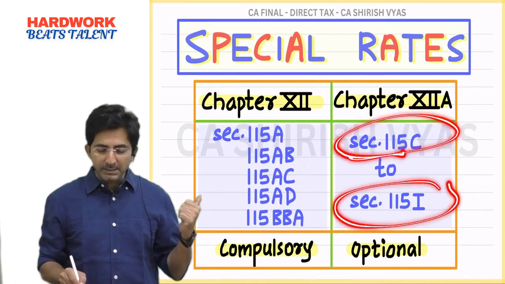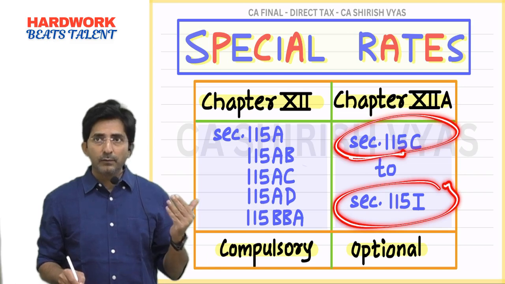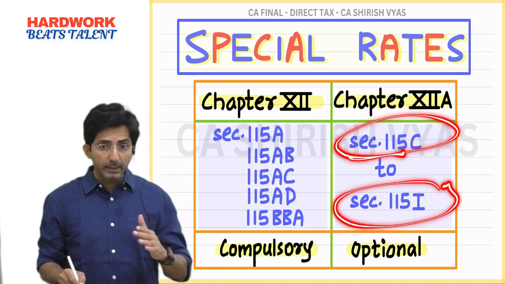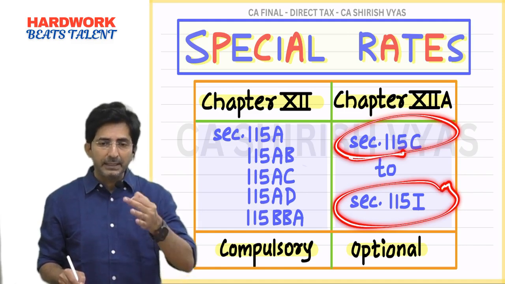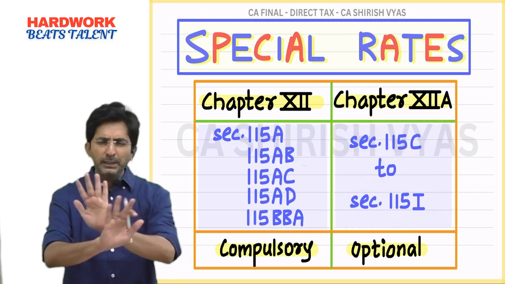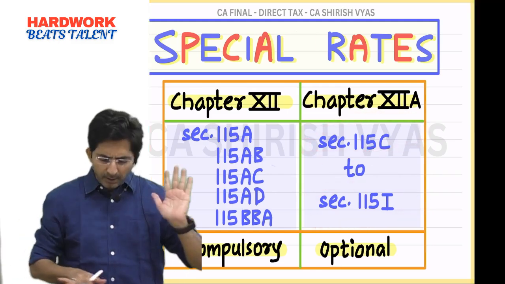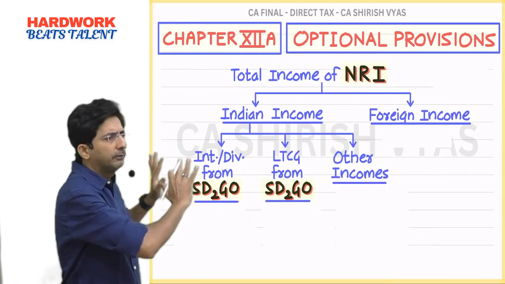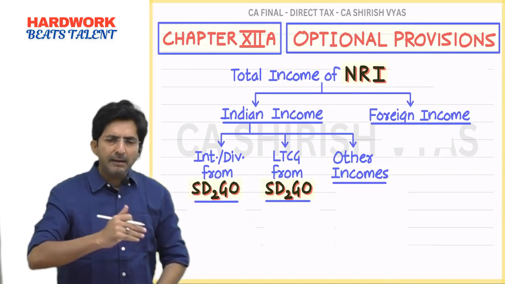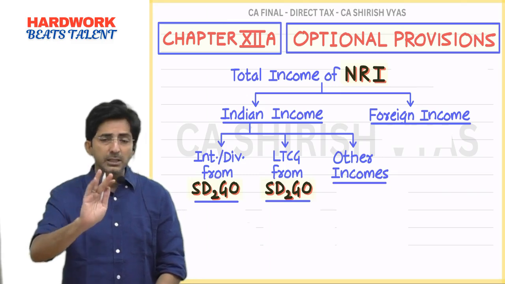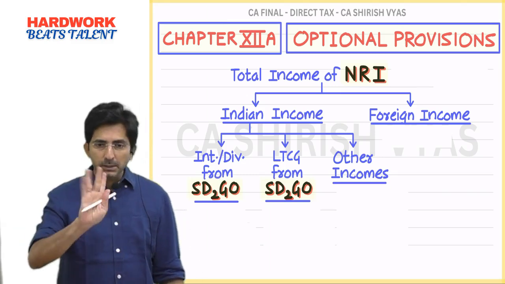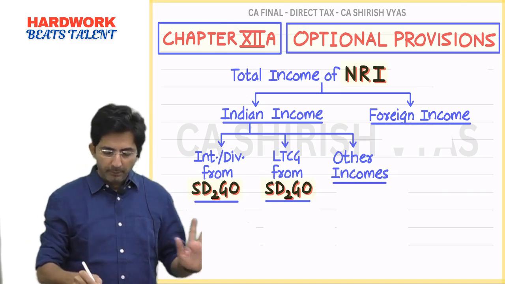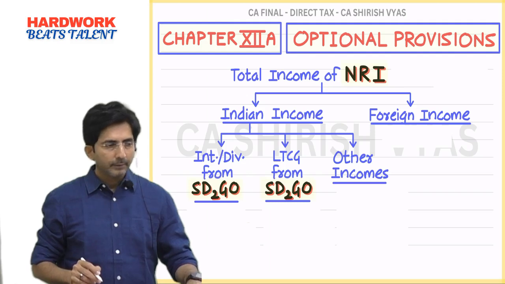What are the sections in chapter 12A? 115C to 115I. There are many sections. 115C, D, E, F, G, H, I. But right now, please don't worry about the section. Understand the concept with the help of this chart. And then I will explain the section number also. Trust me, you will learn the sections by heart today itself. But first understand the concept, okay? Look at this chart. Just have a look.